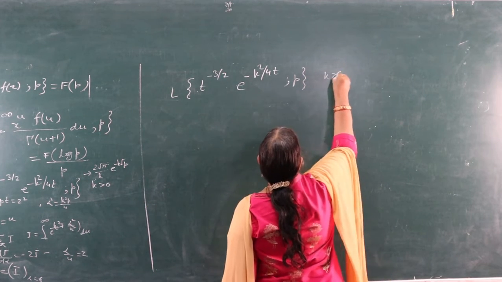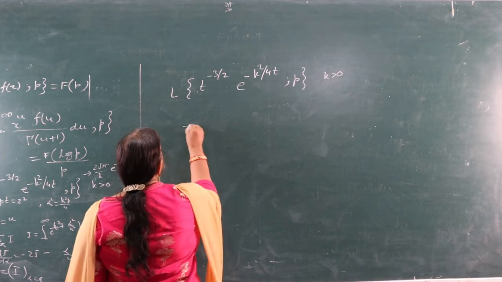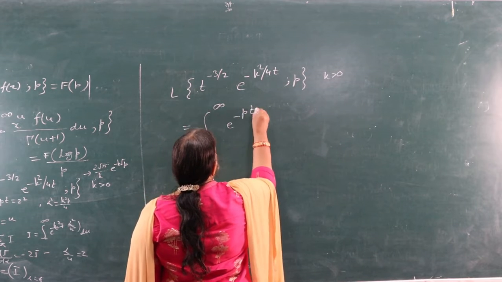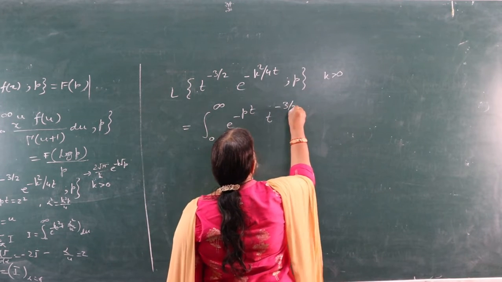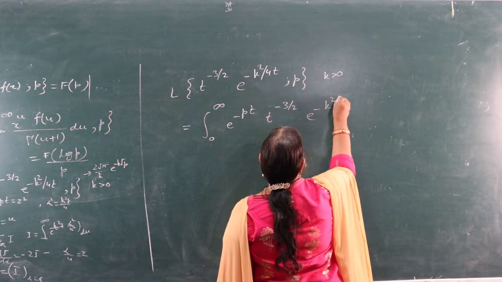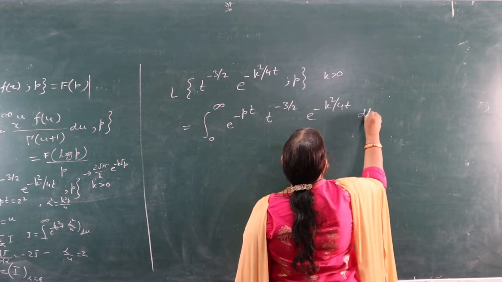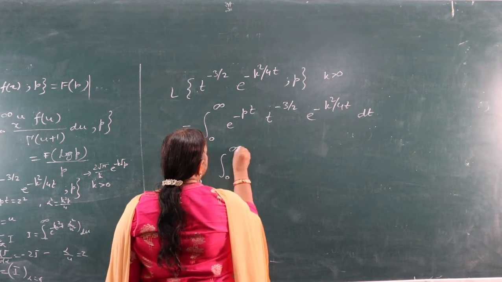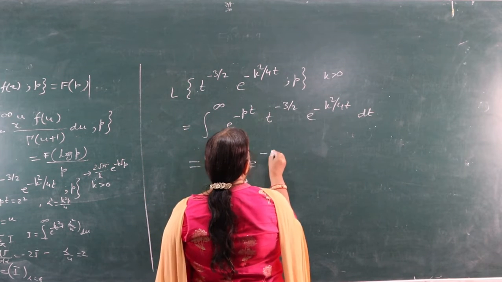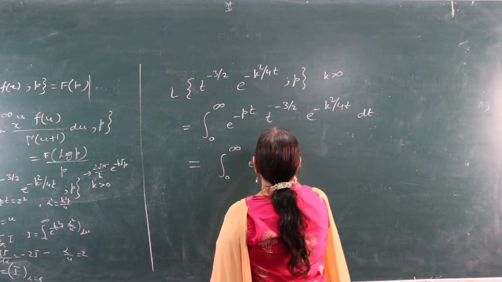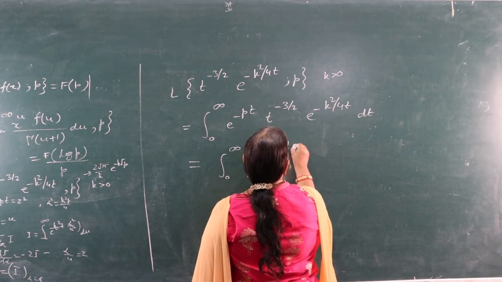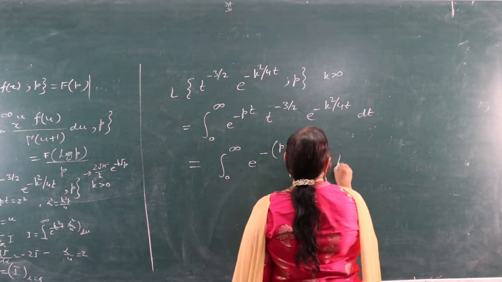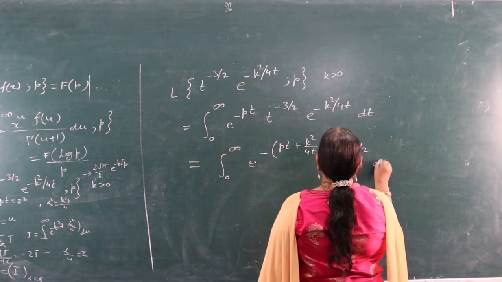Here k is greater than 0. So by definition this is equal to integral 0 to infinity e raised to minus pt t raised to power minus 3/2 e raised to power minus k square by 4t dt. This is equal to integral 0 to infinity e raised to power minus (pt plus k square by 4t) t raised to power minus 3/2 dt.